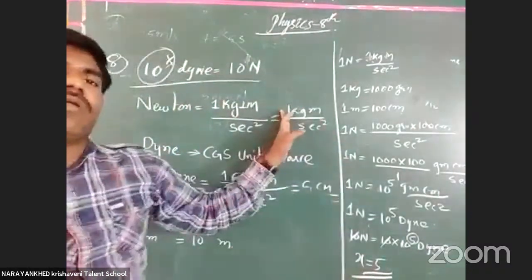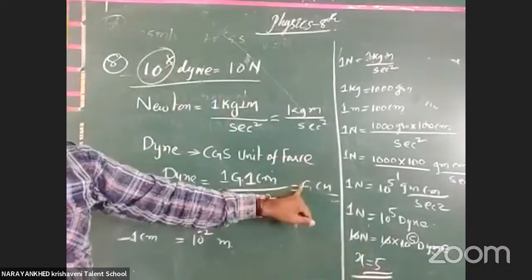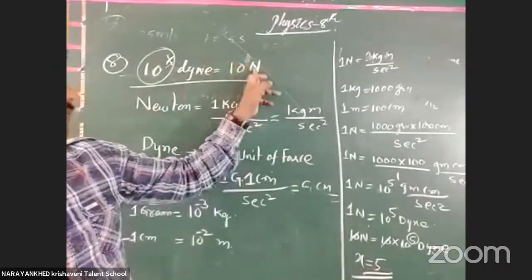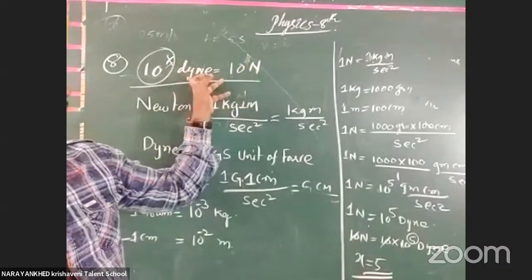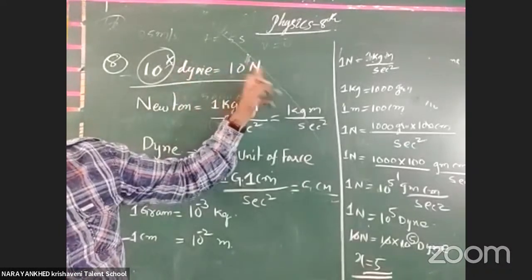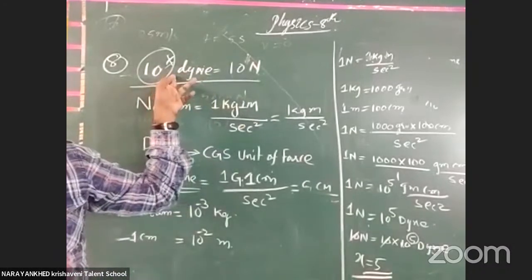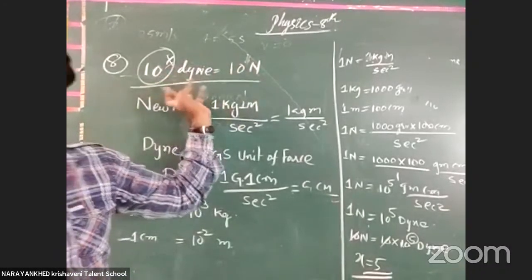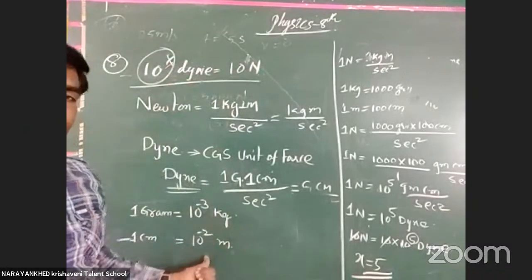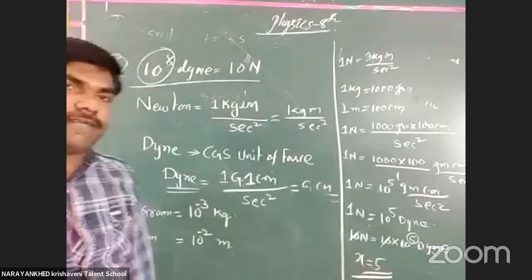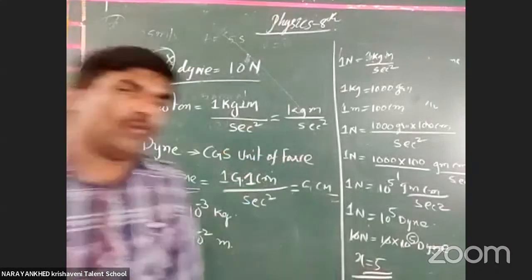Just the conversion only. In case of converting dynes into newtons, we multiply by 10 to the power of minus 5. Newtons converted into dynes is 10 to the power of 5. Clear or not? Like that we are considering. Got it? Please note down.